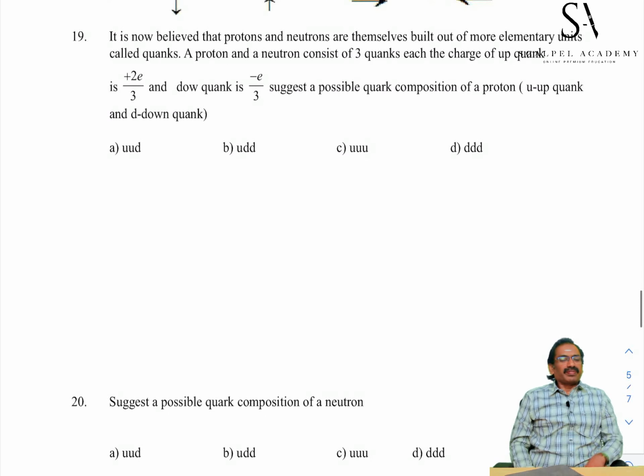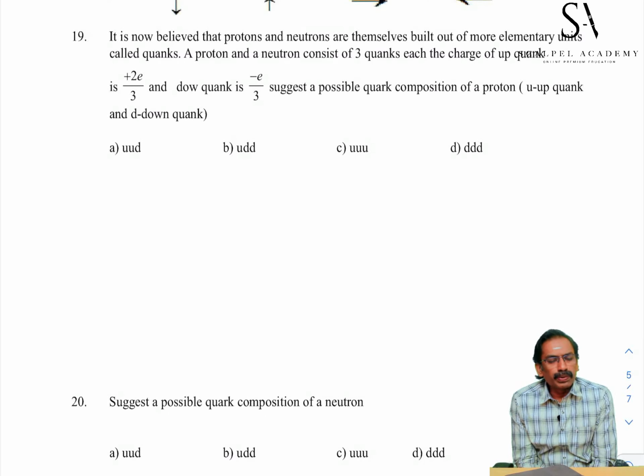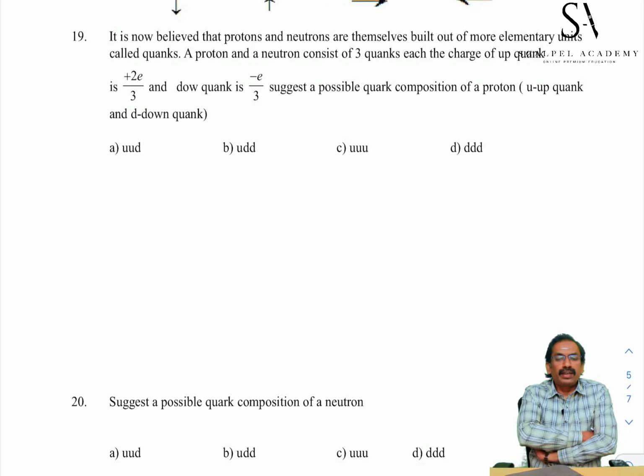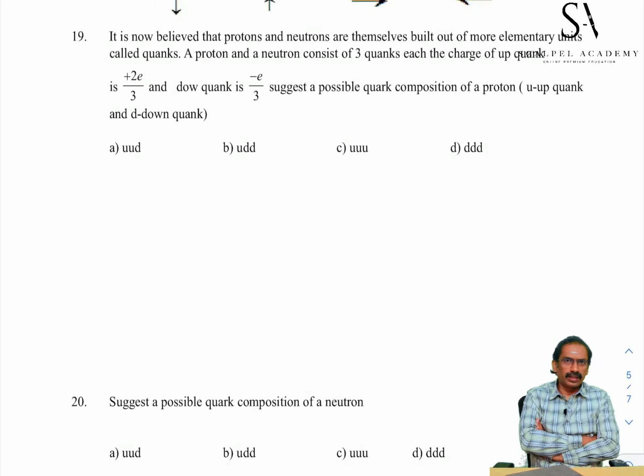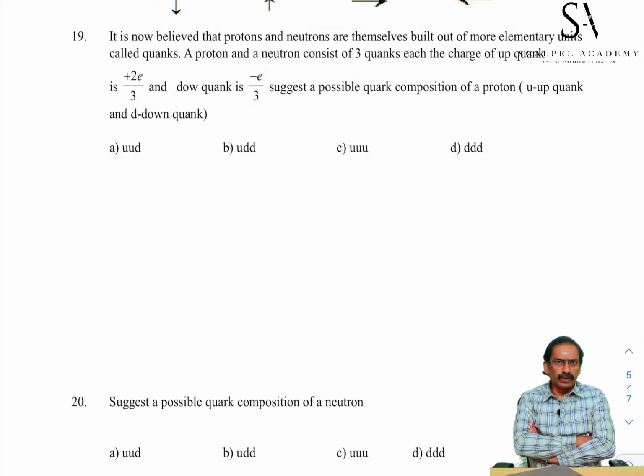19th one. It is now believed that a proton and neutron are themselves built out of more elementary units called quarks. Quarks are fundamental particles. Quark, lepton, and leptoquark are the fundamental particles. In the new theory, we believe that protons and neutrons are made up of quarks.